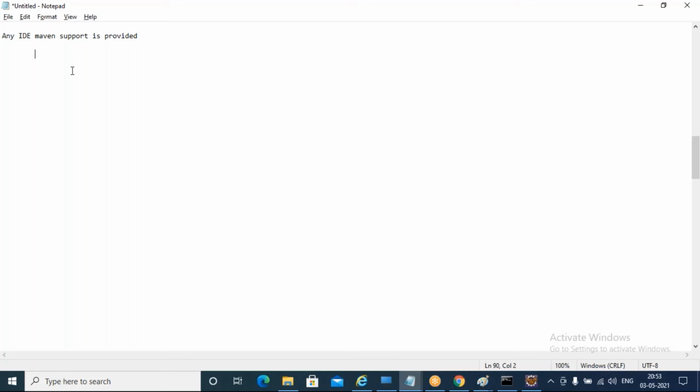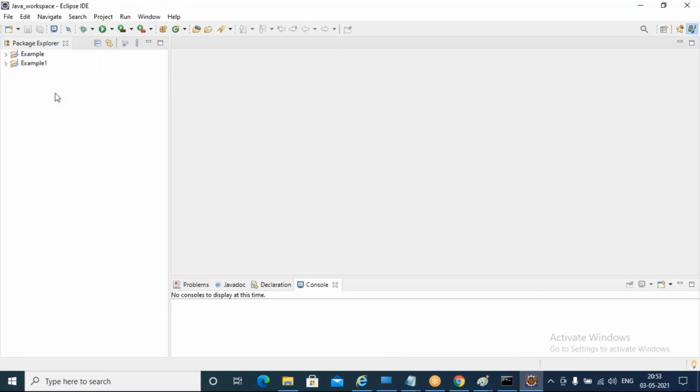All the IDEs, like Eclipse, NetBeans, and IntelliJ, are supported by the Maven tool. Okay, I just open my Eclipse now.